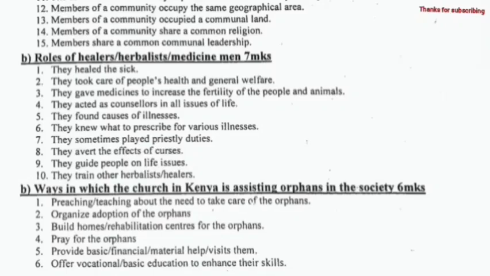6c. Ways in which the church in Kenya is assisting orphans in the society. Preaching or teaching about the need to care for the orphans. Organize adoption of the orphans. Build homes or rehabilitation centers for the orphans. Pray for the orphans. Provide basic or financial material help. Visit them. Offer vocational or basic education to enhance their skills.